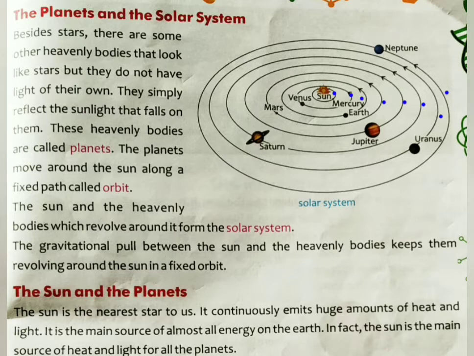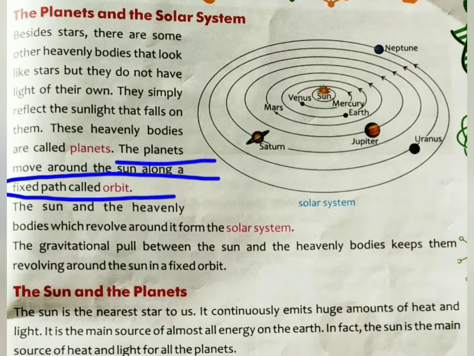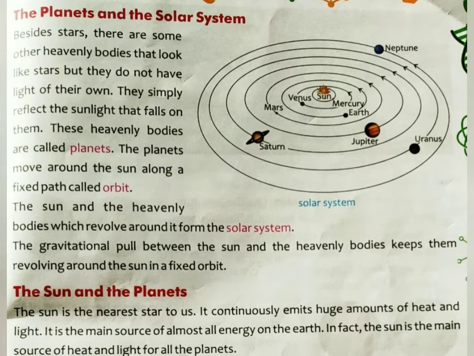So the particular path for a particular planet is known as orbit. Is that clear? I repeat my point: the planets move around the sun along a fixed path called orbit. The sun and the heavenly bodies which revolve around it form the solar system.